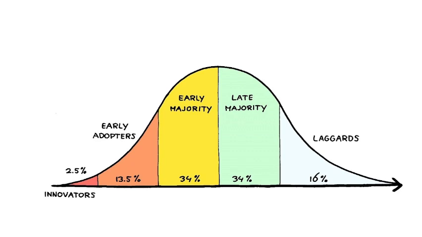So 2.5 percent is the innovators. Early adopters percentage is 13.5. Then early majority is 34%. Late majority also has the same, that is 34%. And laggards, who wake up very late and then ask for the products, and the products are out of market.